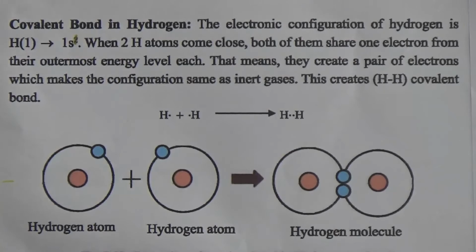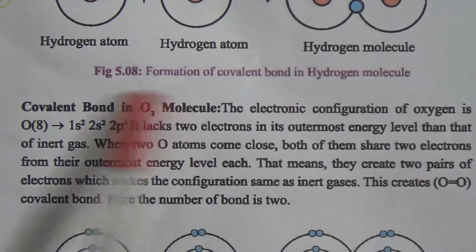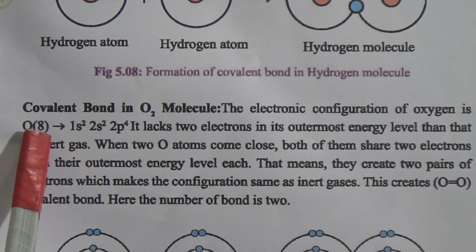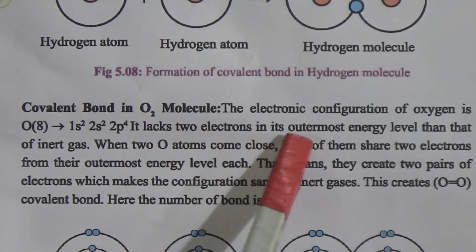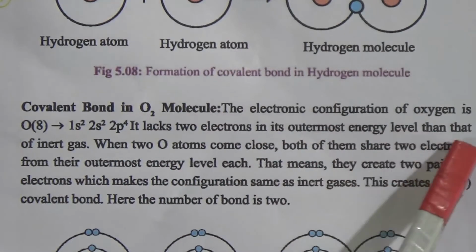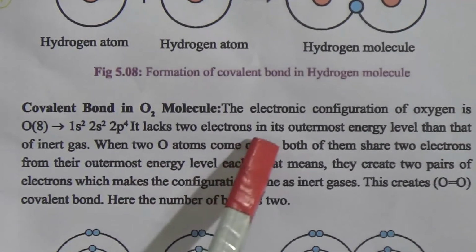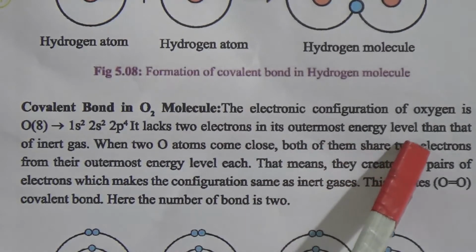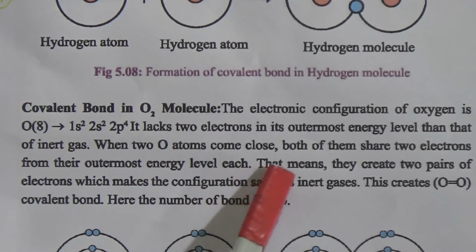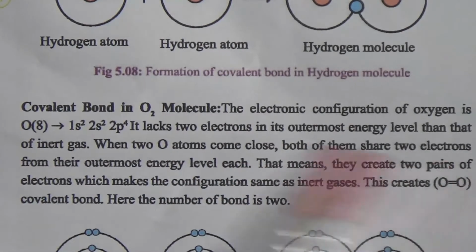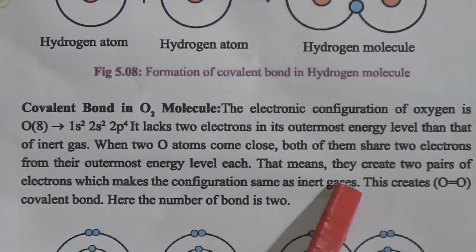Now come to the covalent bond in the oxygen molecule. The electronic configuration of oxygen: oxygen has 8 electrons, 1s2, 2s2, 2p4. It lacks 2 electrons in its outermost energy level compared to the inert gas. When two oxygen atoms come closer, both of them share 2 electrons from their outermost energy level each. That means they create 2 pairs of electrons, which makes the configuration the same as the inert gas.